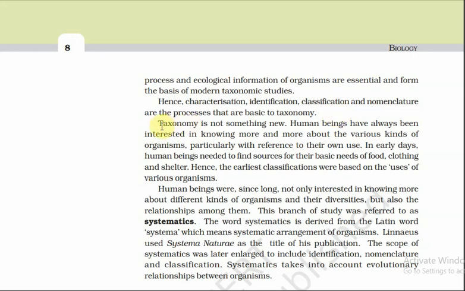Now, taxonomy is not something new. Human beings have always been interested in knowing more about the various kinds of organisms, particularly with reference to their own use. In early days, human beings needed to find sources for their basic needs of food, clothing and shelter. Hence, the earliest classifications were based on the uses of various organisms.